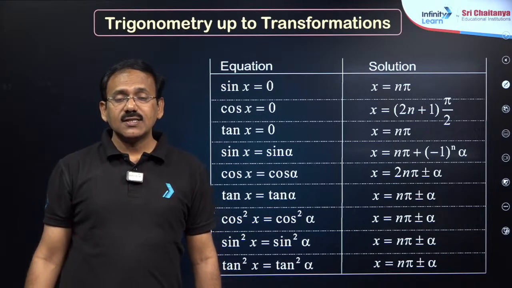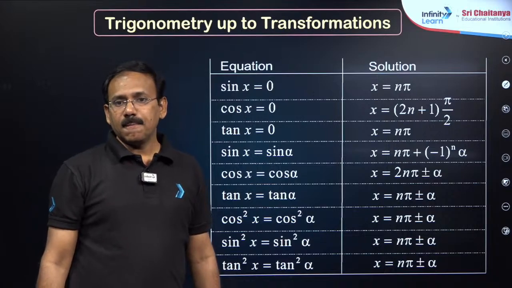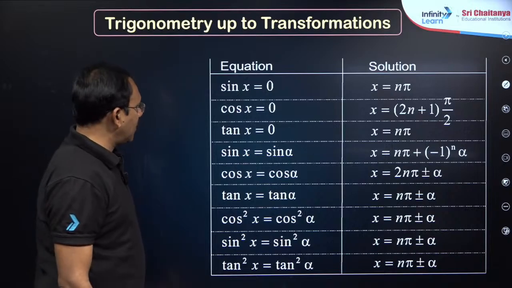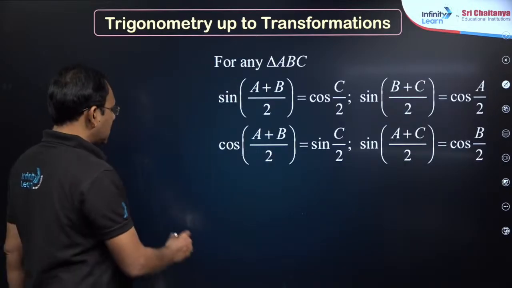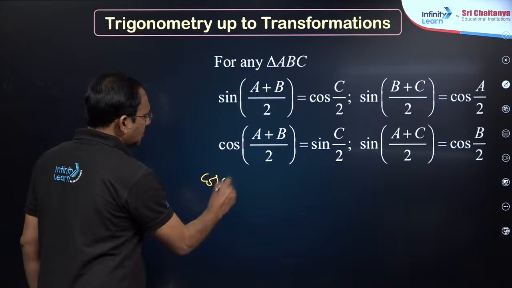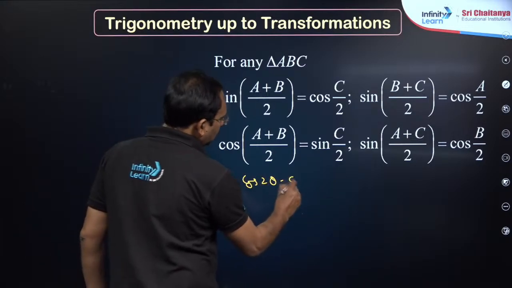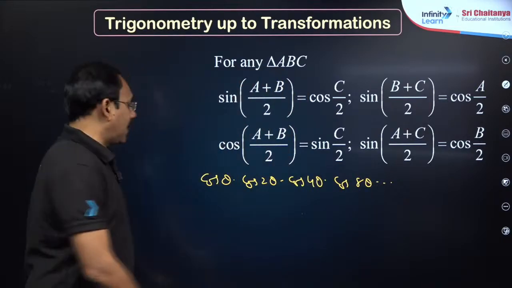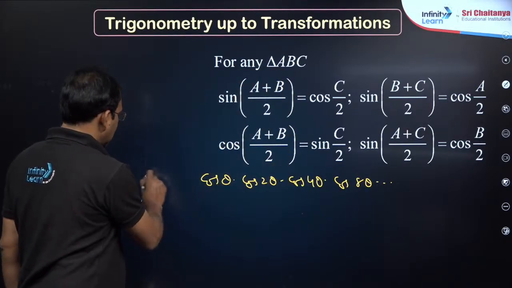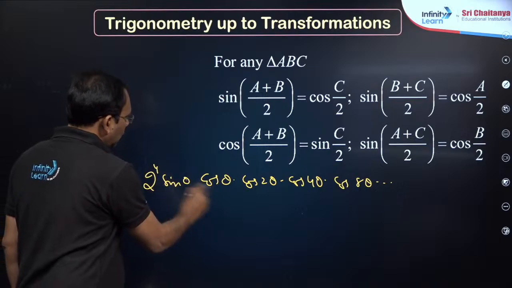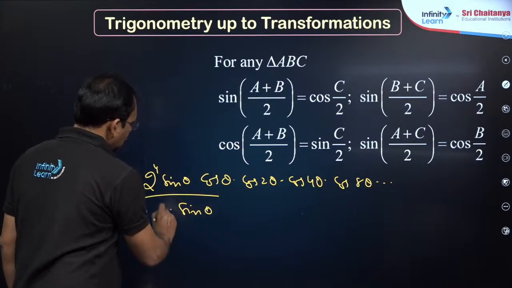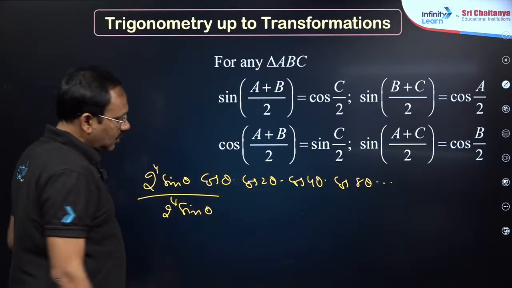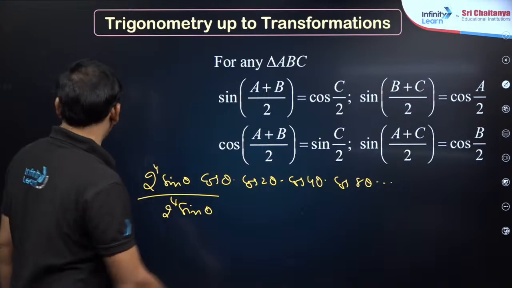Before that, my dear friends, certain results related to compound angles, multiple angles, transformations. One thing is important here that I'd like to highlight, dear students. If you are given cos theta into cos 2 theta into cos 4 theta into cos 8 theta kind of problems, we just multiply and divide by 2 power 4 sin theta, since there are 4 terms, so that you get a chain reaction: 2 sin theta cos theta is sin 2 theta, and it gets simplified. This is one result.